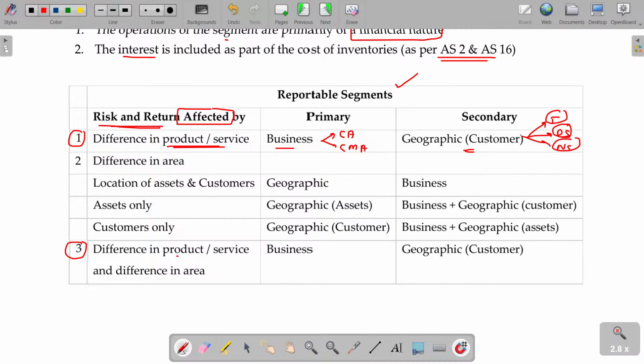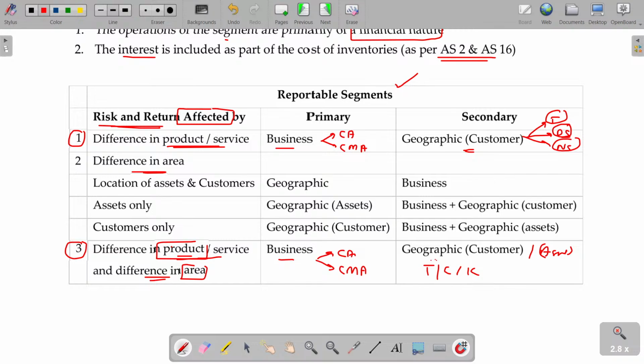Suppose difference in product and services and difference in area both are involved. I operate for CA as well as CMA, as well as different areas. I operate in Trichy as well as Chennai and Kodaikanal. Then geographical is secondary. Geographical, especially rather than customer, you can take the asset location also. So if product as well as area both are important, primary segmentation being business, secondary being either asset or customer.